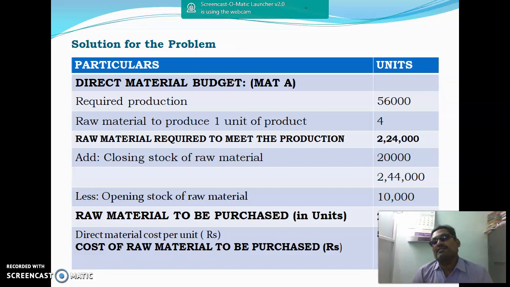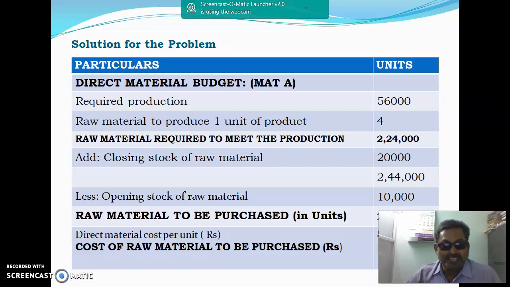Okay, fine. So now we come to the cost, the price. What is the price per unit? Per unit 5 rupees. So total number of units to be purchased is 2,34,000. Now what is the cost of the raw material to be purchased? 2,34,000 into 5 equals 11,70,000 rupees. So this is the direct material budget for material A.